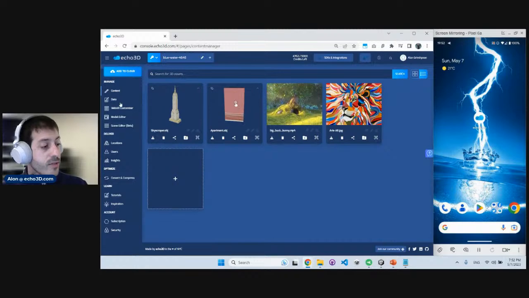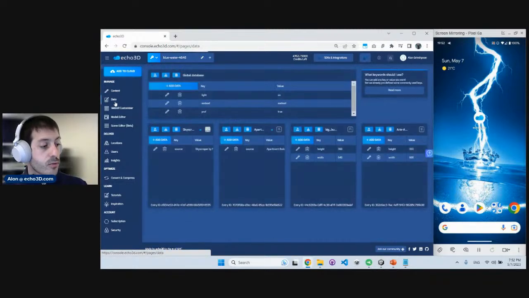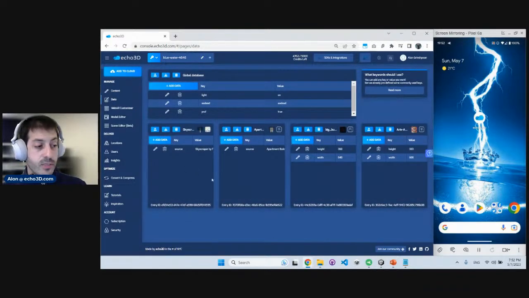So we have all these assets. As we mentioned, you can also manage the data that is associated with these assets. Each asset has its own database that you can tag. Another database that you have is a global database. You can add information that is applicable to your entire project and not just those assets that you have here. So it's a really, really powerful tool to add keys and values that you can query through your application.